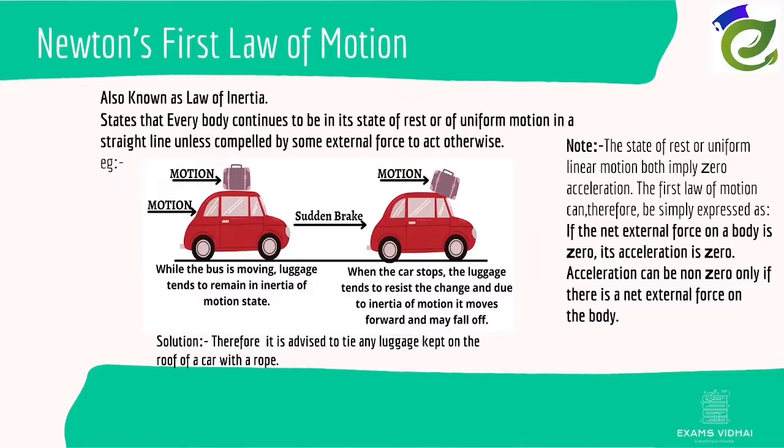For example, to understand the concept well, let's assume that a car carrying luggage is moving with uniform motion on an empty road, and suddenly the car driver applies the brake. We may notice that the luggage may fall down, as the luggage on top of the car is still in motion, whereas the car has come to rest when we apply the brake. Therefore, it is advised that we tie luggage kept on the roof of a car with a rope, so that the luggage doesn't fall when the car comes to rest or when we apply sudden brakes.